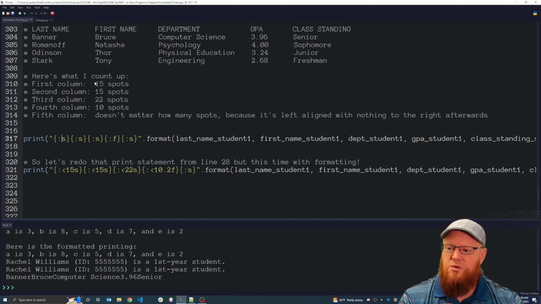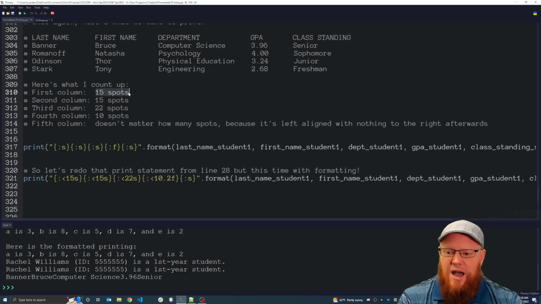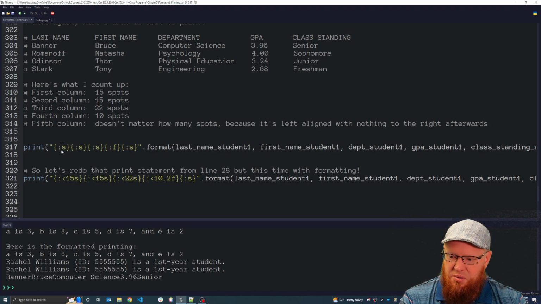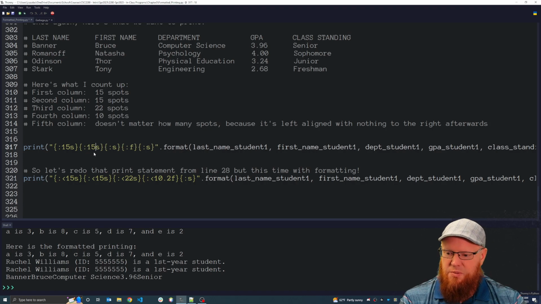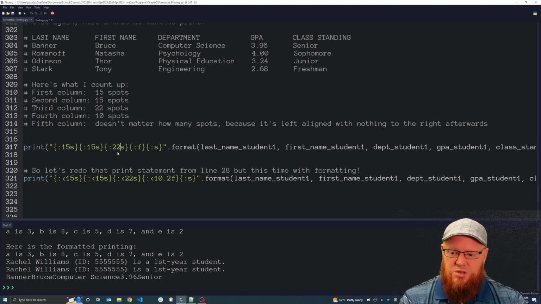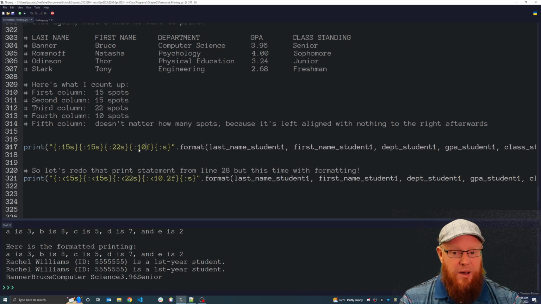So now, what did we say? We said that this first column makes up 15 total spots, total characters, whether that be alphabetical characters or spaces. It's 15 total spots. So what I do is I simply put a 15 right there. And this was 15 spots. This was 22 spots. And we'll talk about the floating point. Well, actually, we already said it's 10 spots, right? And so we put the 10 there.